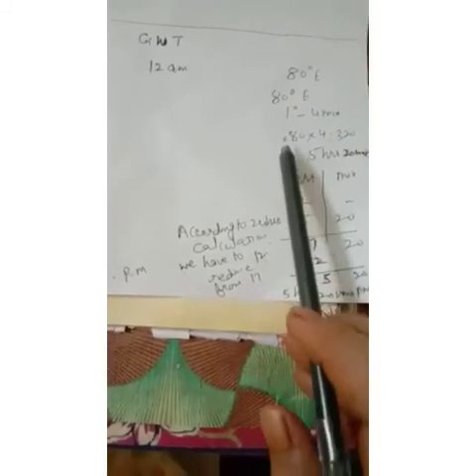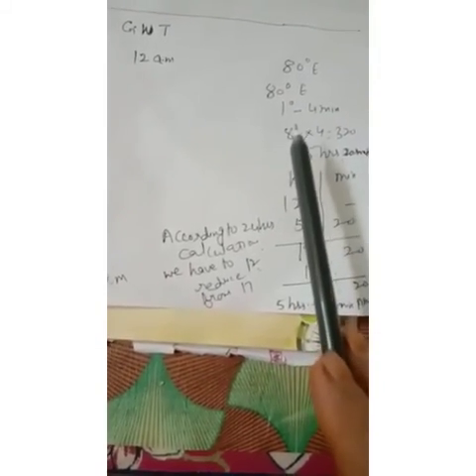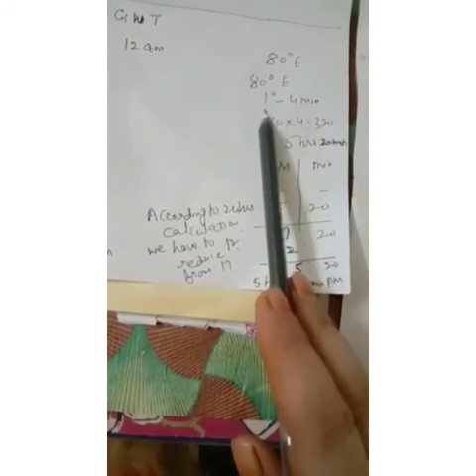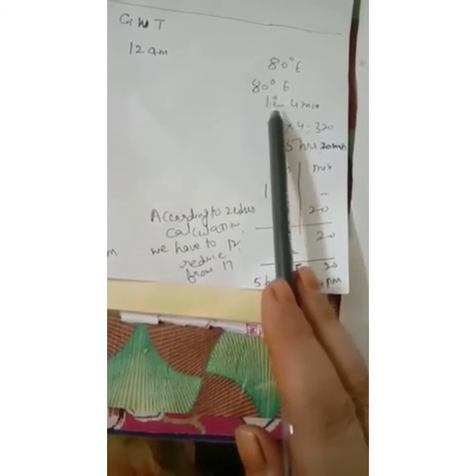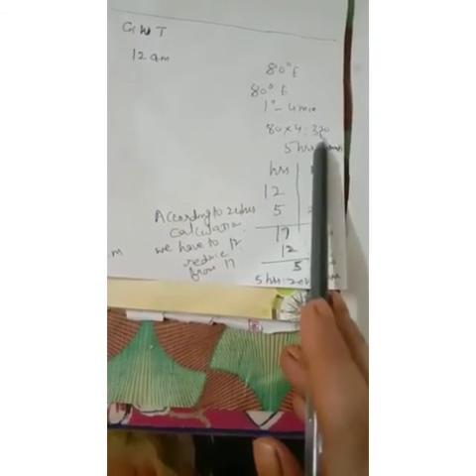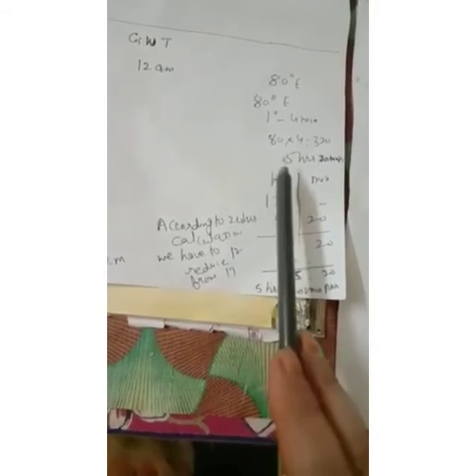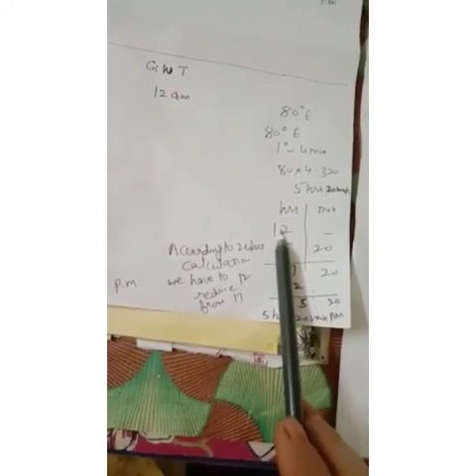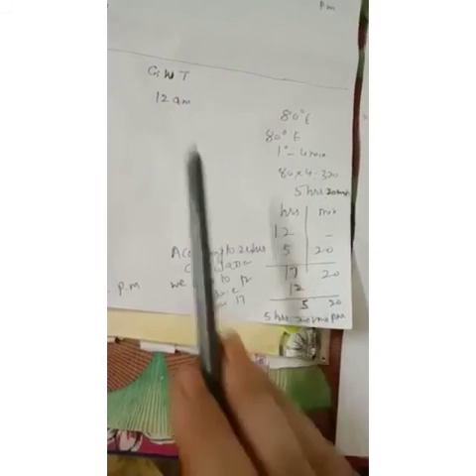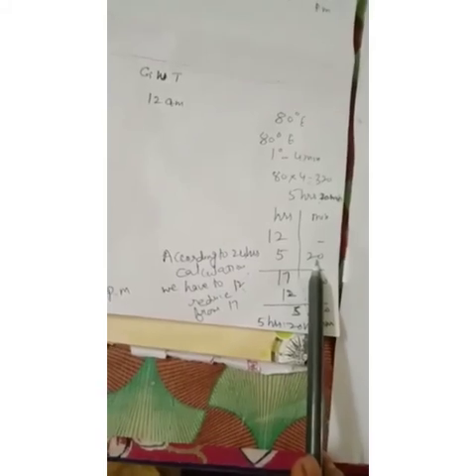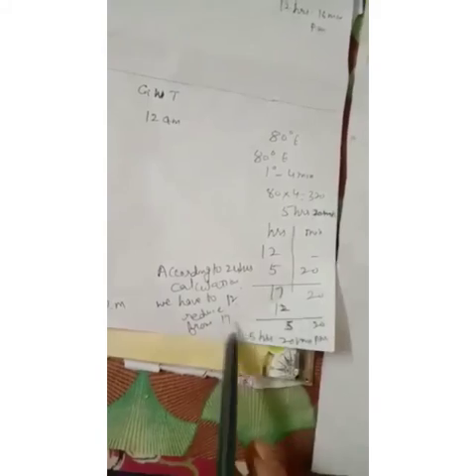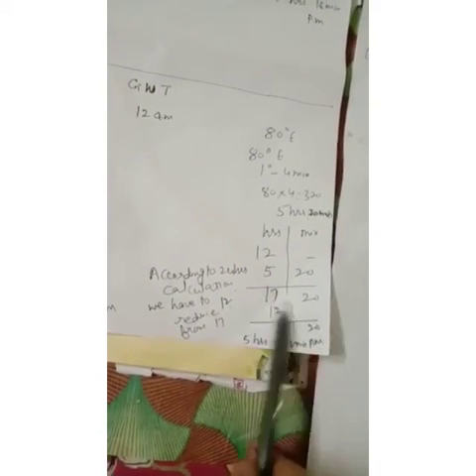Okay. Then what would be the time here at 80 degree east? With the same calculation, we will change this 80 degree into minutes. For that, the earth takes 4 minutes to move 1 degree. Then 80 into 4 is 320 minutes. As we got earlier, this is 4 hours 20 minutes. So we will add 5 hours to 12 AM. What would be the time at 80 degree east? So 12 plus 5, it would be 17:20.